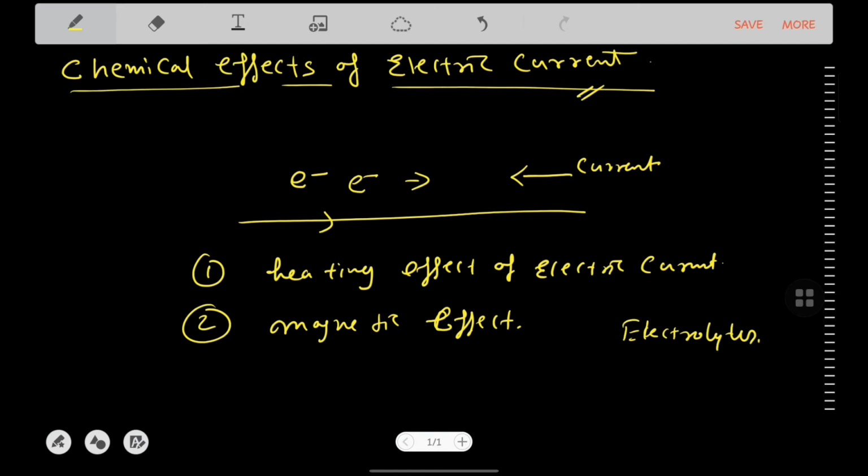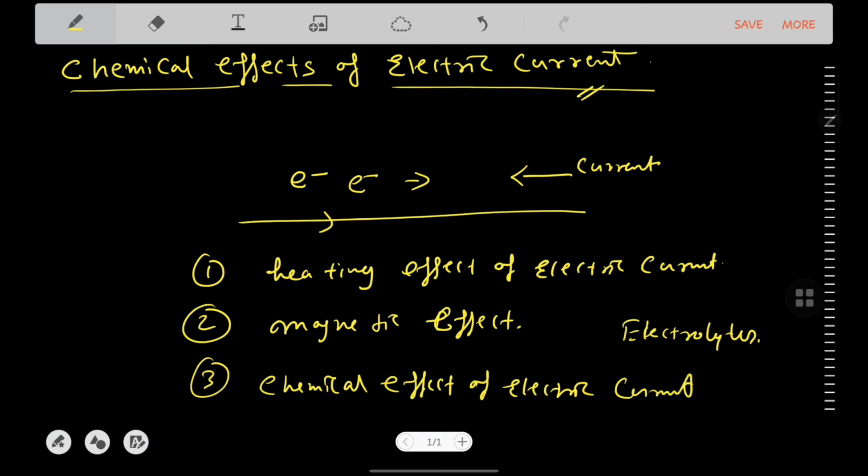Chemical reactions take place, and due to this some chemical changes will occur. This, the third type of effect of electric current, is known as the chemical effect of electric current.